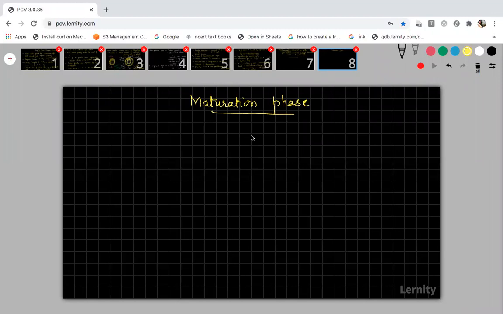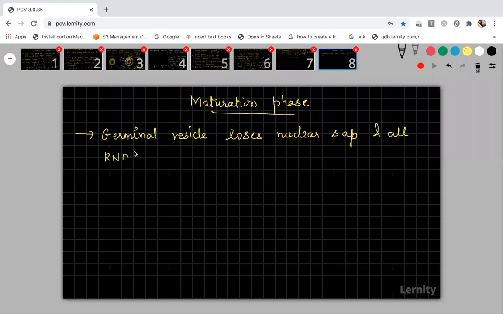During this stage, the germinal vesicle, just now I told you what a germinal vesicle is, the enlarged nucleus, will lose its nuclear sap, that is the nucleoplasm content, and it will also lose all the RNAs. All the RNAs and the nuclear sap will be lost.